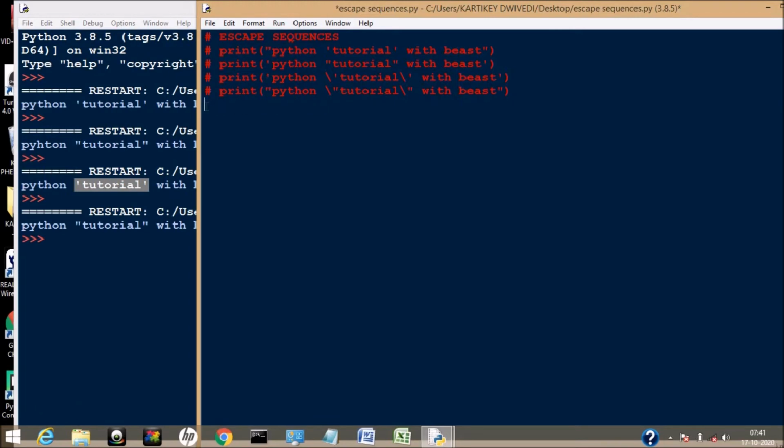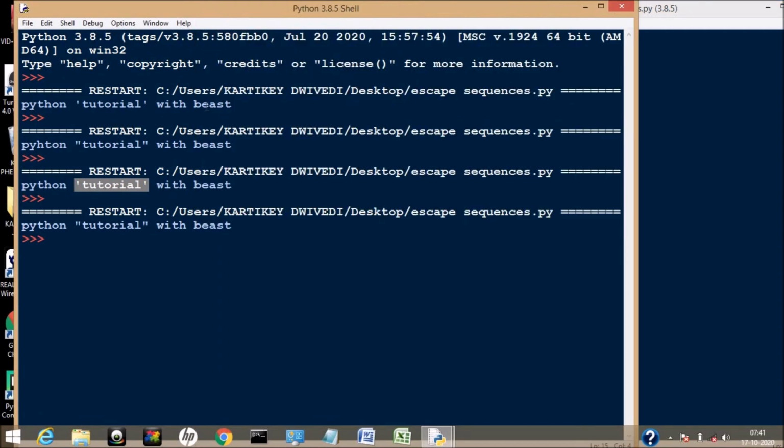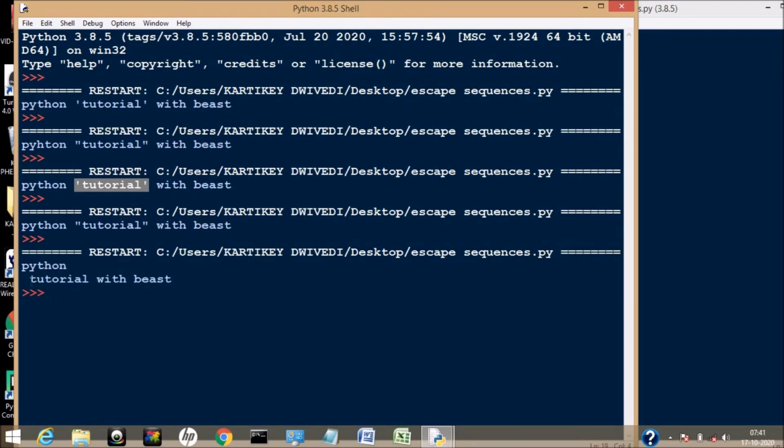Suppose I want backslash n as normal text inside my statement, like this: print Python backslash n tutorial with beast. I want it as a single statement. Will it come as a single statement? Let's see first. Just save it and run it. See, a line has been broken. After Python, tutorial with beast has come on another line.